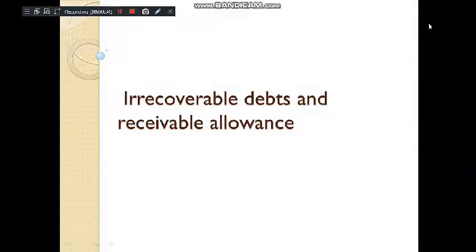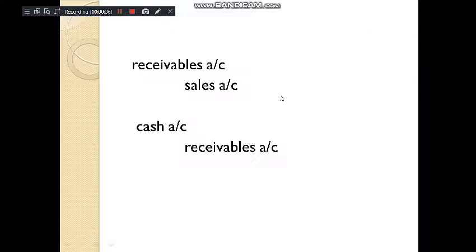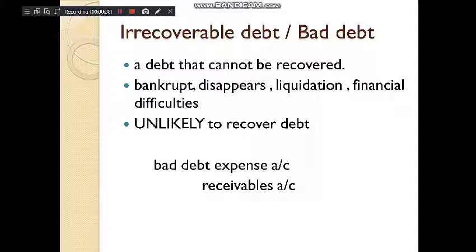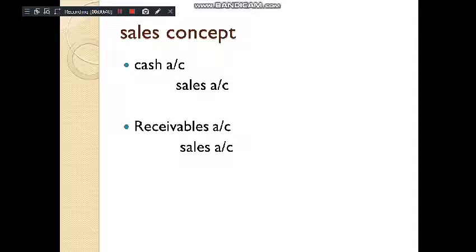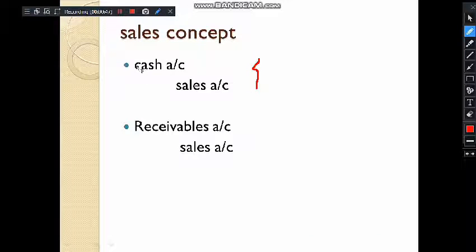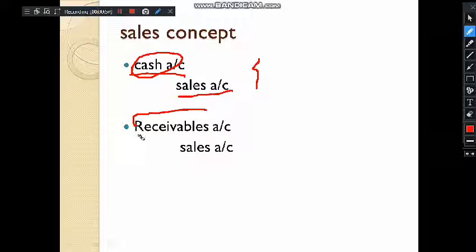So before we move on to the topic, we need to revise some accounting concepts. I hope you are well aware of that. So first we need to recall our sales concept, that there were two types of sales, one on the cash basis and the other one was on credit basis. So whenever the sales are made on cash basis, we debit the cash account and credit the sales account, and whenever the sales are made on credit basis, we debit the receivables account.